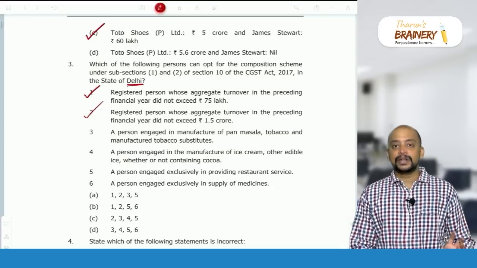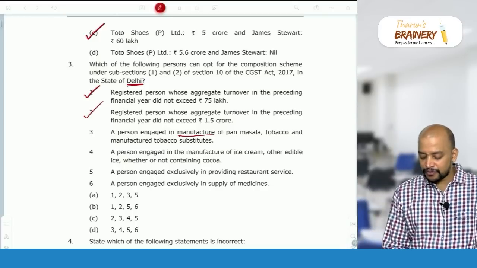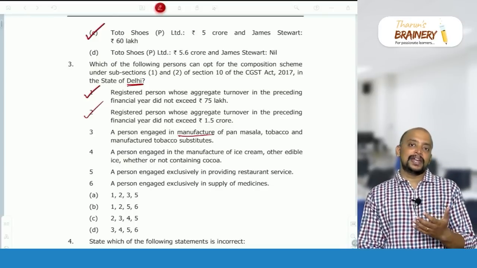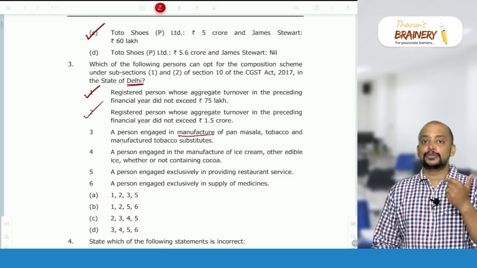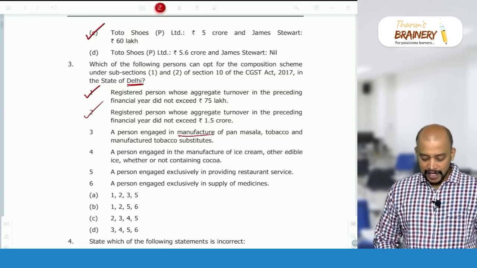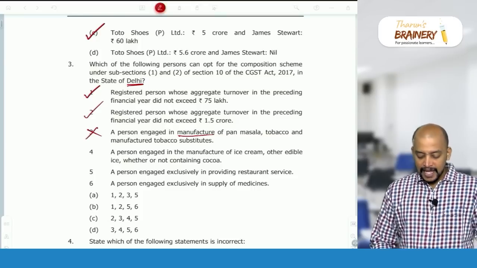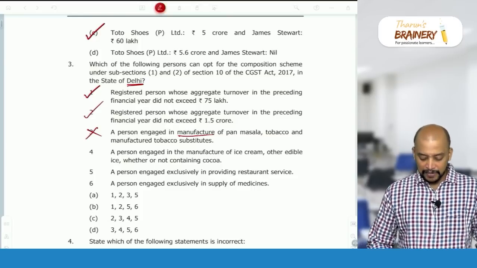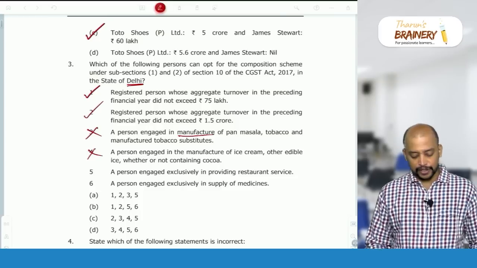A person engaged in manufacture of notified goods. What are those notified goods? Ice cream, edibles, pan masala, tobacco and tobacco products, aerated waters, bricks and roofing tiles. So they cannot opt for composition scheme. A person engaged in manufacture of ice cream, edibles, etc. No, they cannot opt for composition scheme.